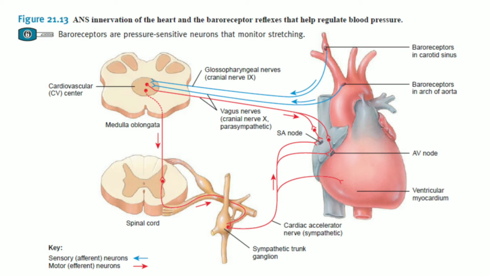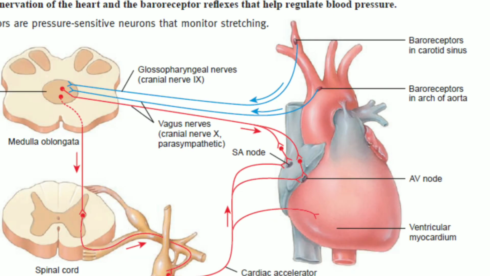This particular picture shows the innervation of the autonomic nervous system in the heart and the baroreceptor reflexes that help in the regulation of blood pressure. The baroreceptors are present in the wall of the carotid sinus, and this will initiate the carotid sinus reflex which will help in the regulation of the blood pressure. So the carotid sinuses, you can see, are small widenings of the right and left internal carotid arteries which are seen just above the point where they branch from the common carotid artery.